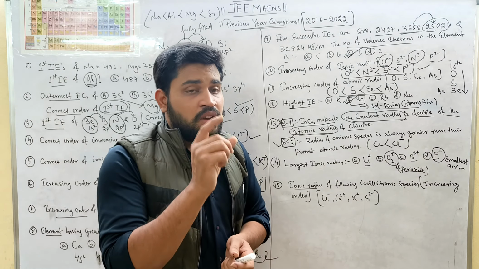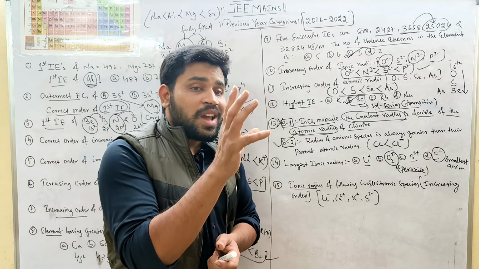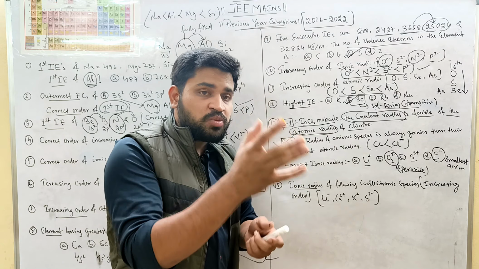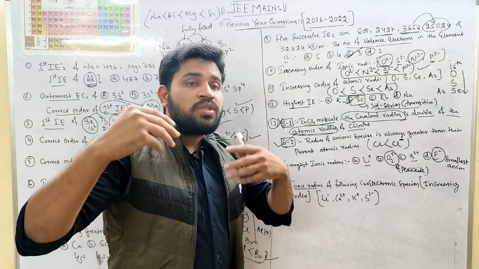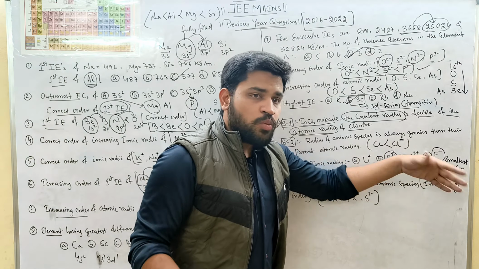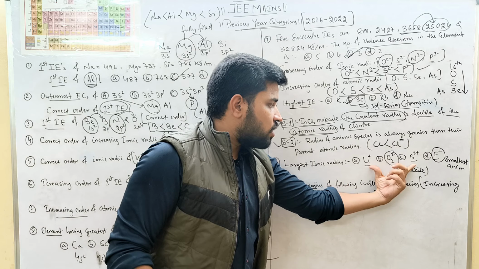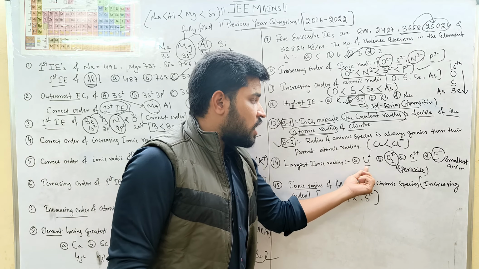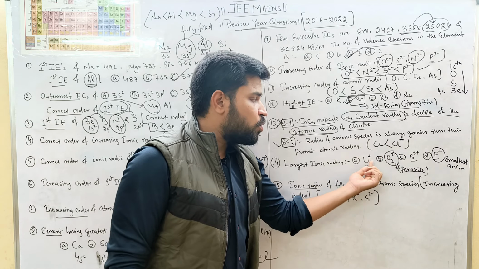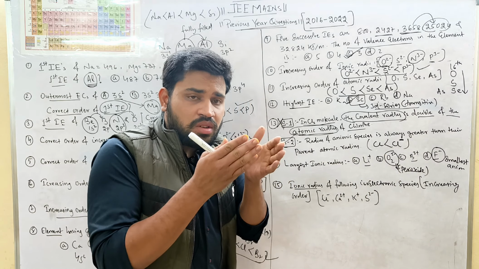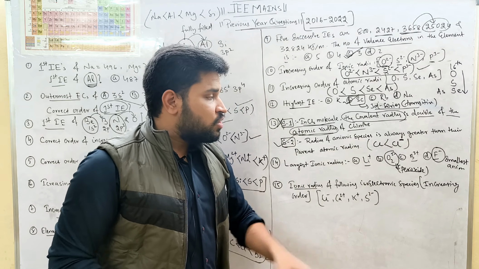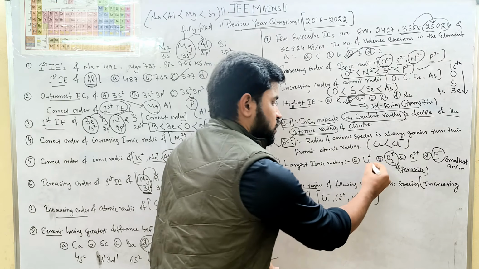In ionic radius, the cation's radius is smaller than neutral, and neutral's radius is smaller than anion, so anions have larger radius. F minus is the smallest, we got it. Out of Li plus, B3 plus and O2 2 minus, which one do you select? Definitely O2 2 minus, because both others are cations and a cation's radius is smaller than an anion's. So the peroxide will have the larger size.